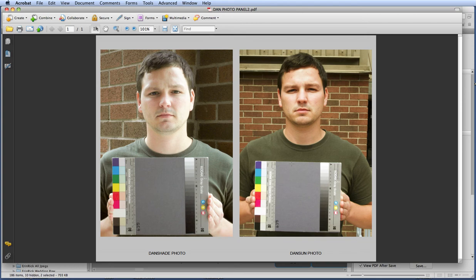Dan in the shade, Dan in the sun. These two grays should be pretty much the same. Now you notice the skin tone's a little bit different in mine. That's because the color of the light is different in the shade. But we've managed to make the gray the same for both. And that's essentially what we're after for the assignment.